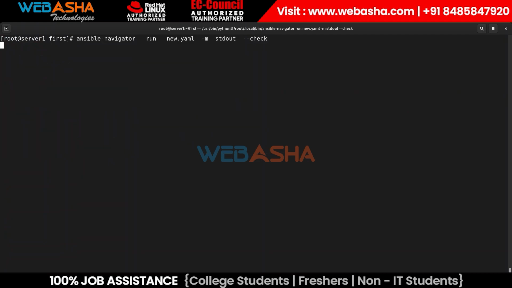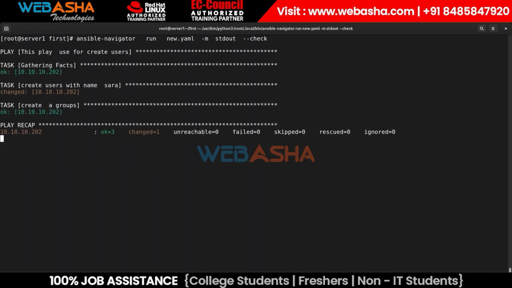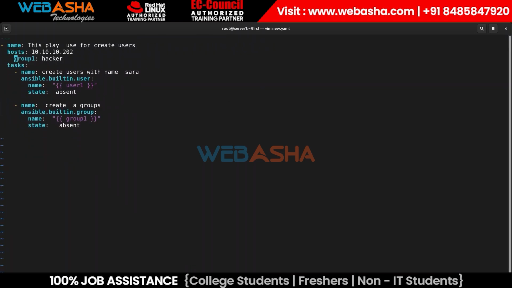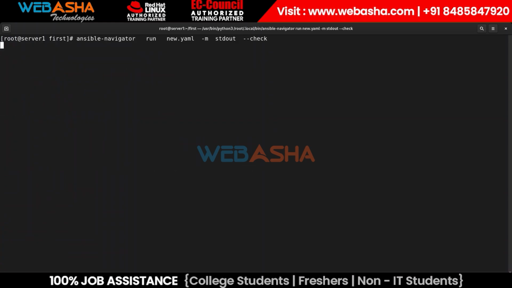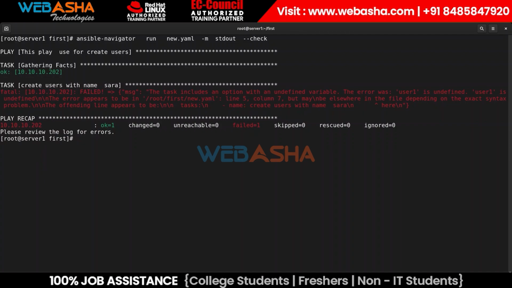Now let's suppose we are setting this variable for each and every playbook, but what if we have a lot of playbooks and we don't want to set the variable for each and every playbook? In that case, do one thing: if we just remove those from this file and we run that, we are having error messages, right? Why? Because we are not calling those variables from any file. So either set the variable inside the same file.